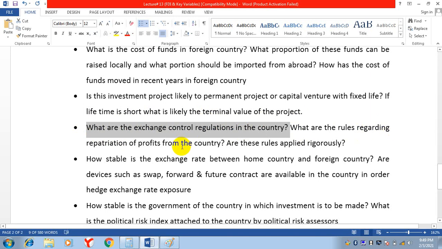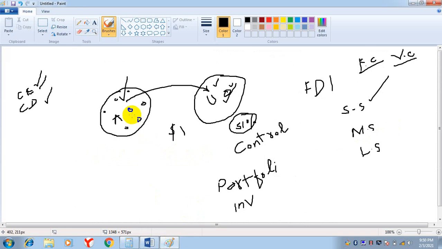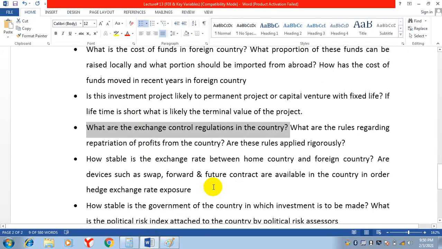What are the rules regarding repatriation of profits from the country? When you invest money in that country, you will earn profit and you will send this profit back to your home country. So what are the rules regarding sending back profit from the foreign country to the home country? Are these rules applied rigorously? Is that country applying these rules strictly or not?